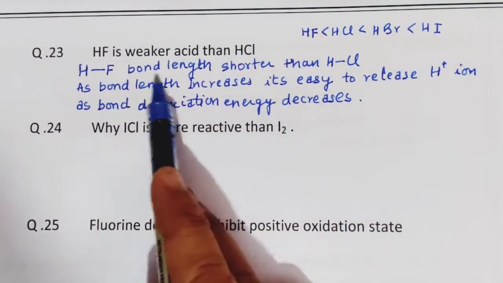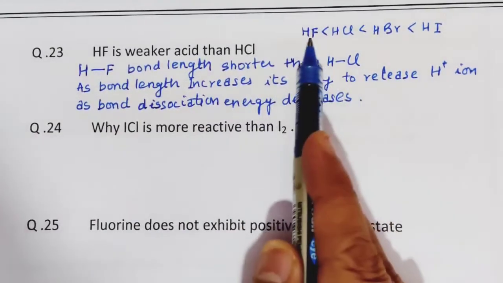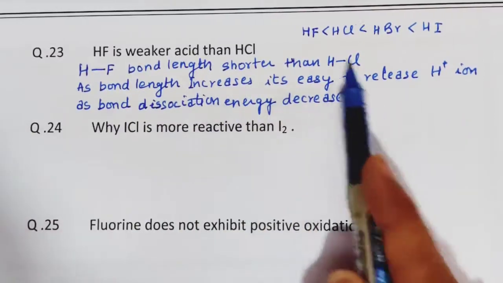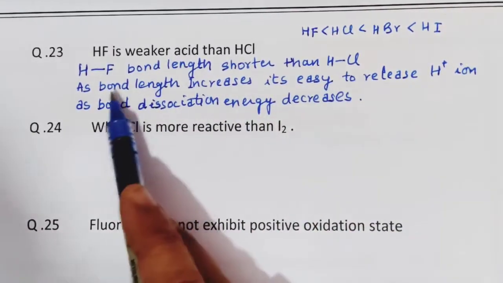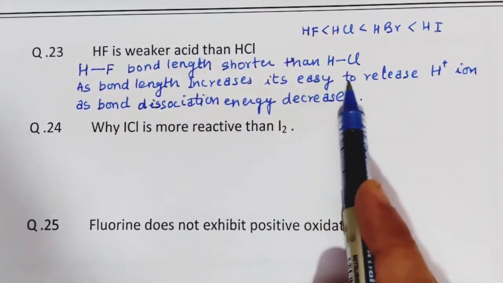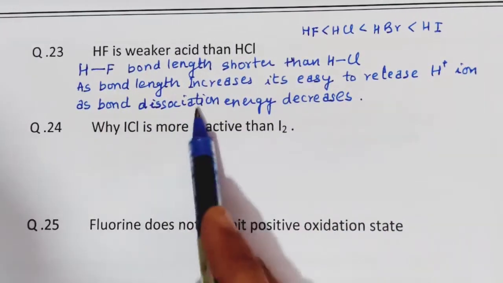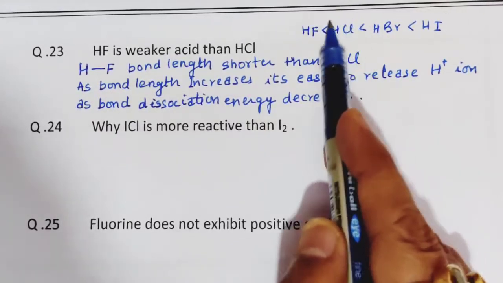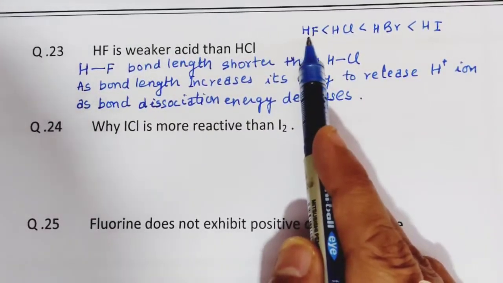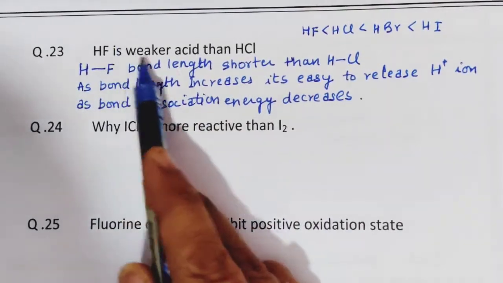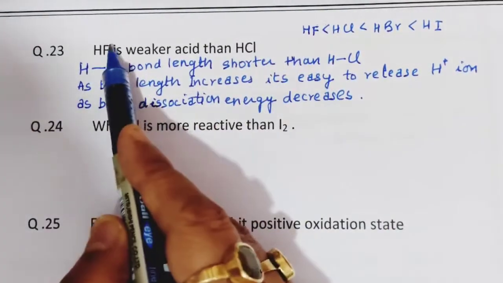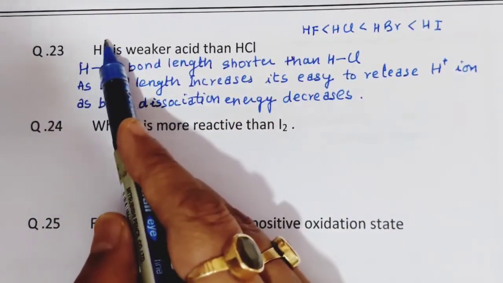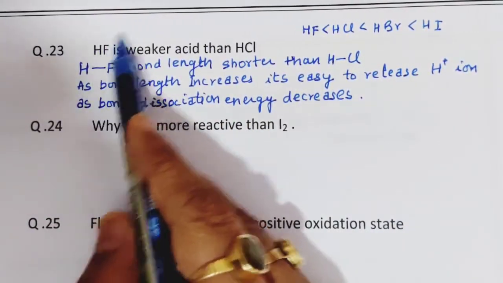The answer is, the HF bond length is shorter than HCl. As the bond length increases, it is easier to release the H+ ion as the bond dissociation energy decreases. So the bond dissociation energy of HCl is less than that of HF, hence HF is a weaker acid. And one more thing, HF is also involved in hydrogen bonding with different HF molecules.